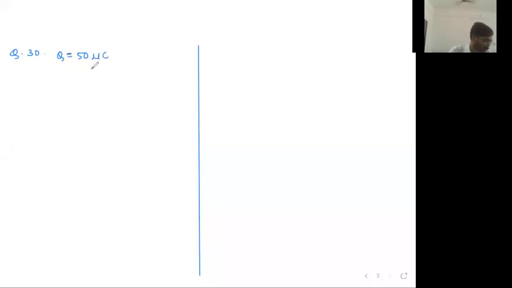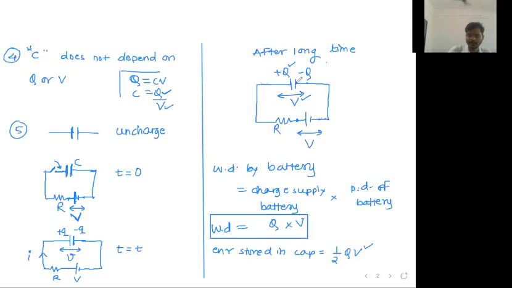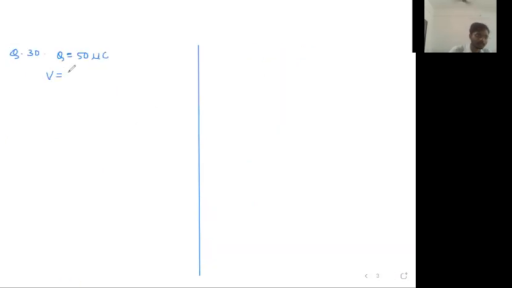When the capacitor is connected to a battery of EMF equal to 5 volt, after fully charging, its potential difference will become equal to the voltage of the battery. So that is given as 5 volt. Calculate capacity of the conductor.